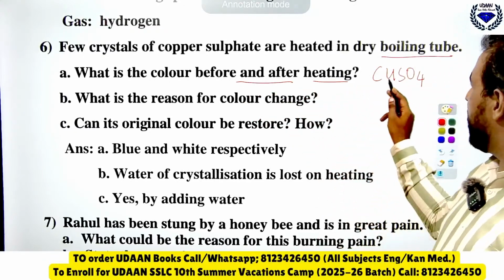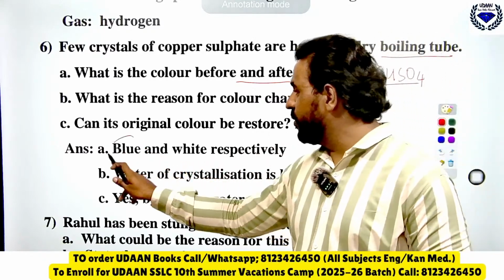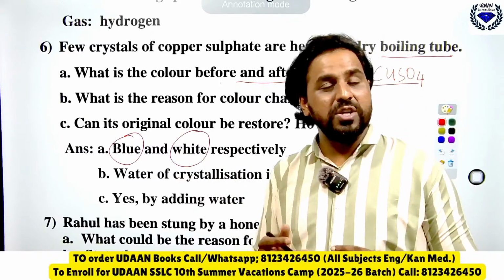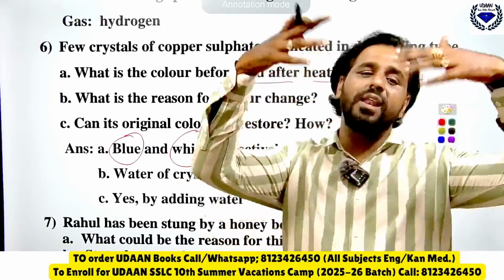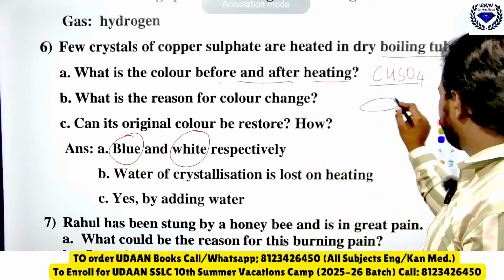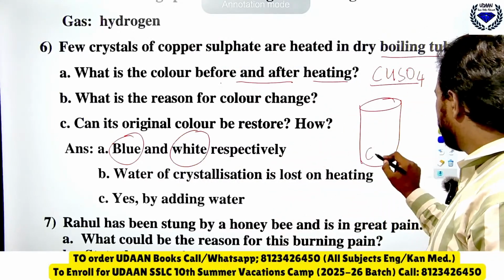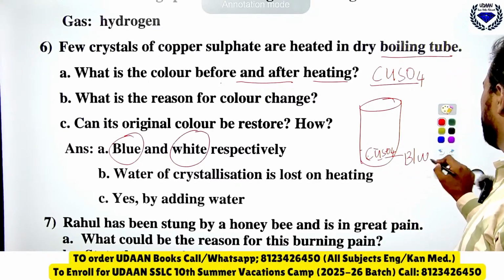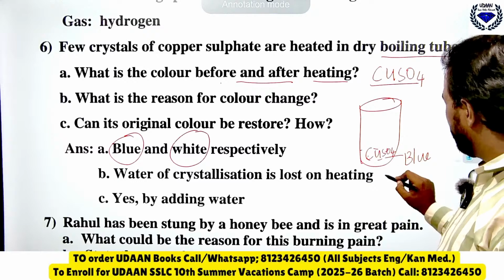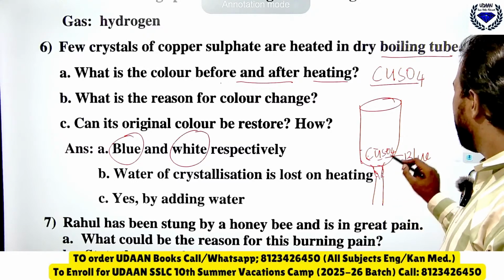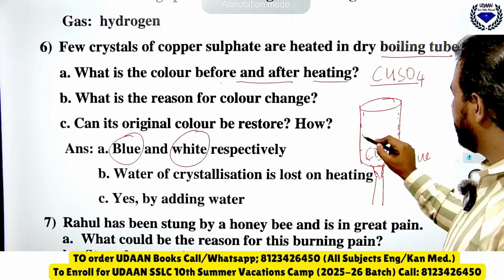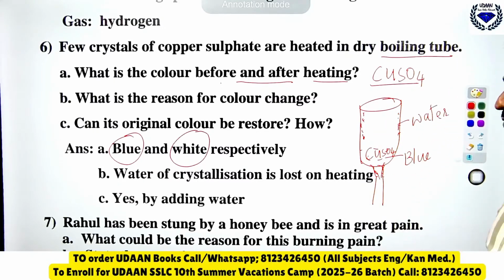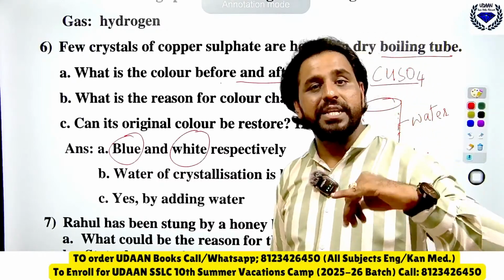So you know that copper sulfate is what? Blue color before, and it will become white. Why? Because when you heat, that blue color will go away. What have they done? They have taken copper sulfate crystals, which are blue in color. Now what has happened when you heat? When you started heating, the blue color goes and water comes out in the test tube. That water forms and comes out, due to which it loses its color.